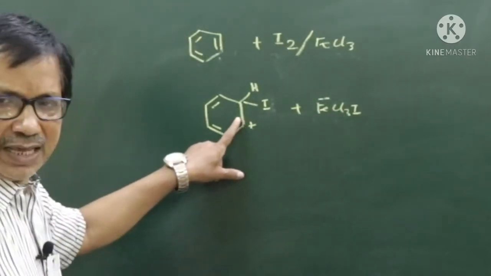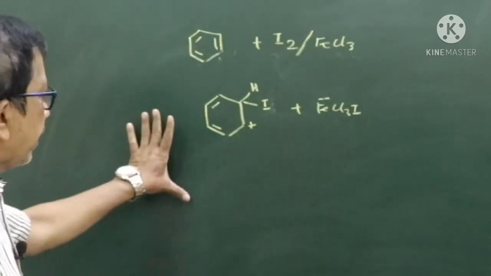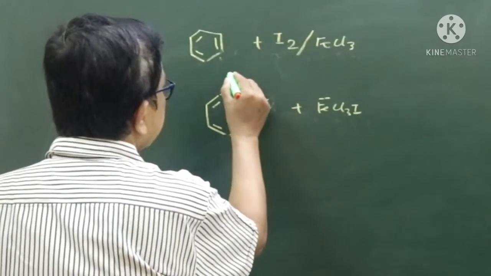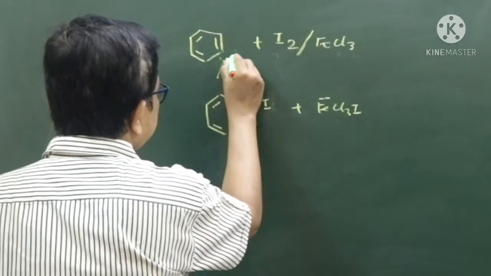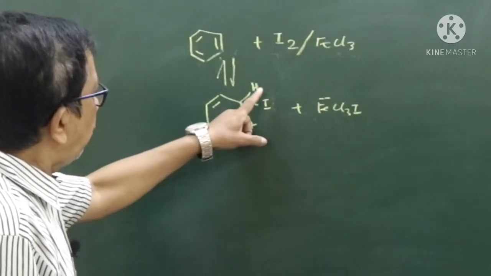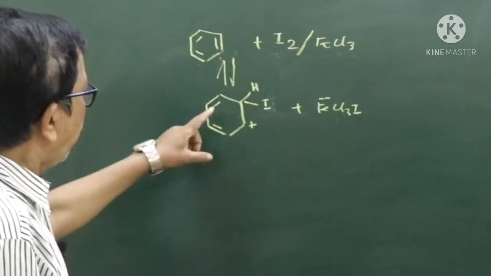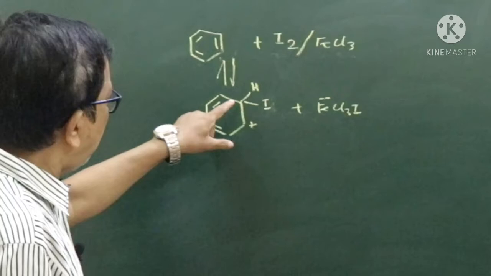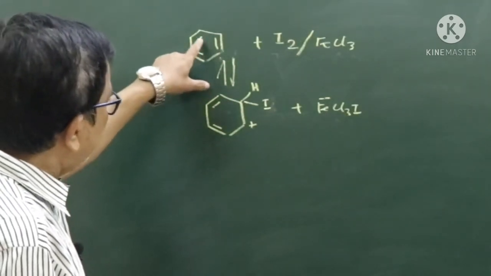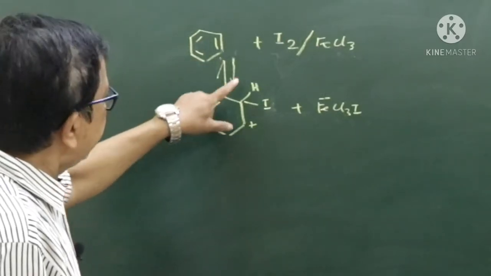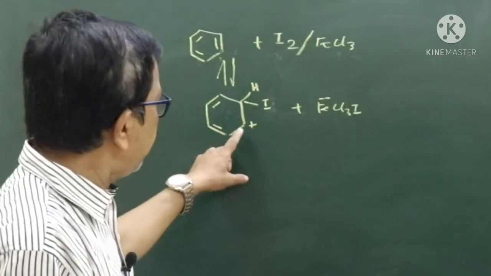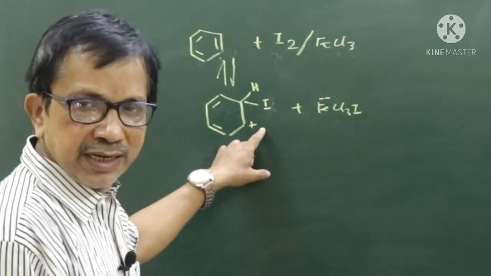But one more thing I want to tell you: in the previous case, this reaction is reversible in nature. As the reaction is reversible, when this intermediate is formed, it has a chance to go back to the benzene state. So as a result, chlorination and bromination take place readily, but iodination doesn't take place readily.